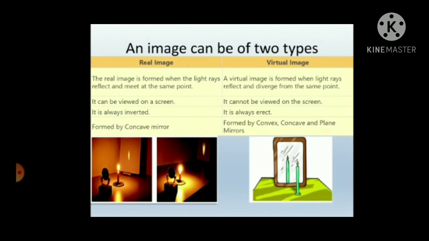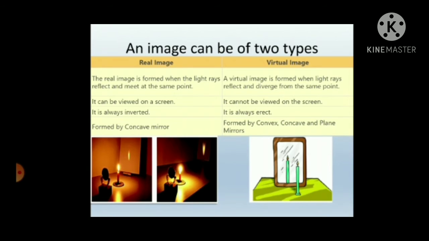An image can be of two types, the real image and the virtual image. So let's see what is the difference between a real image and a virtual image. A real image is formed when the light rays reflect and meet at the same point. It can be viewed on a screen. It is always inverted, and formed by a concave mirror. So a real image is formed when the reflected light rays meet at the same point, and it can be viewed on a screen. The screen can be a paper, a wall, or anything.